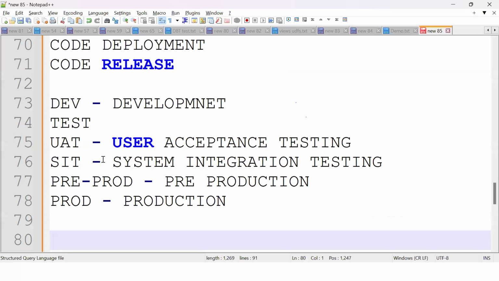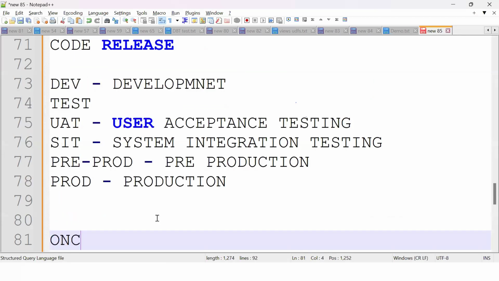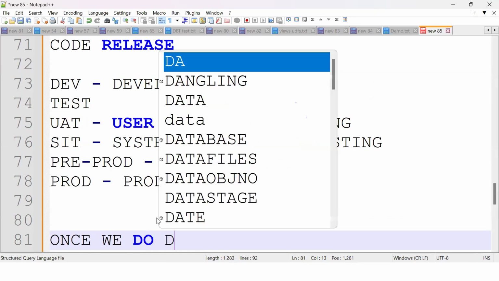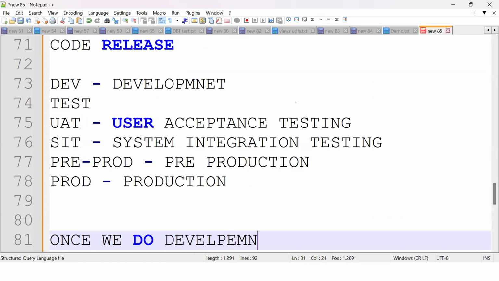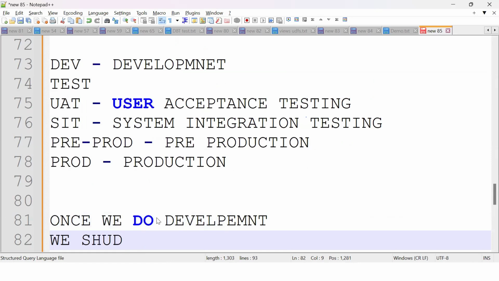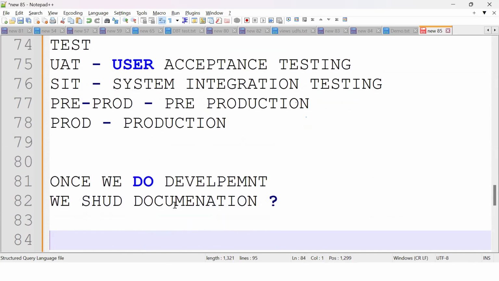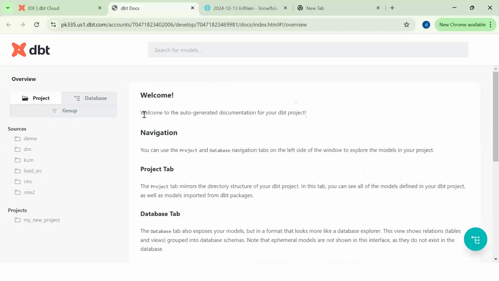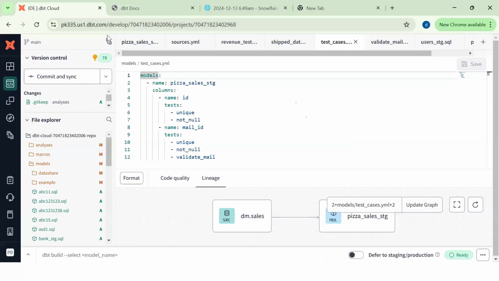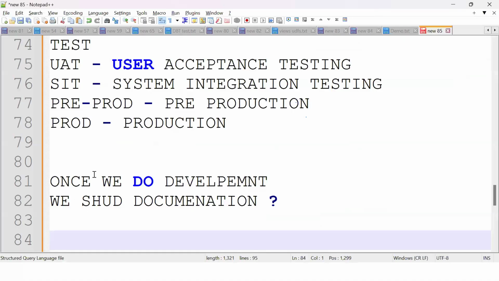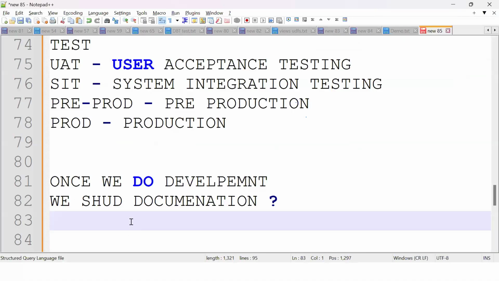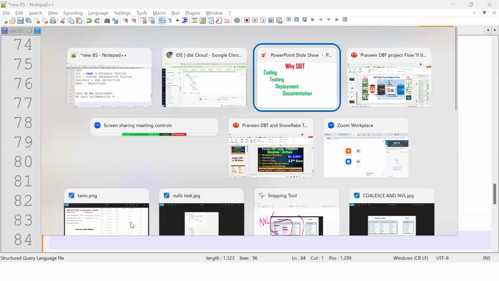In a normal Snowflake development, once we do development, what should we do? We should develop the document. Who will develop the technical documentation? As a developer, we should develop the document. But in DBT, it builds the documentation inbuilt. No need to do anything. Documentation will get automatically generated. So once we do the development, the document can be generated automatically. These are the advantages of DBT.